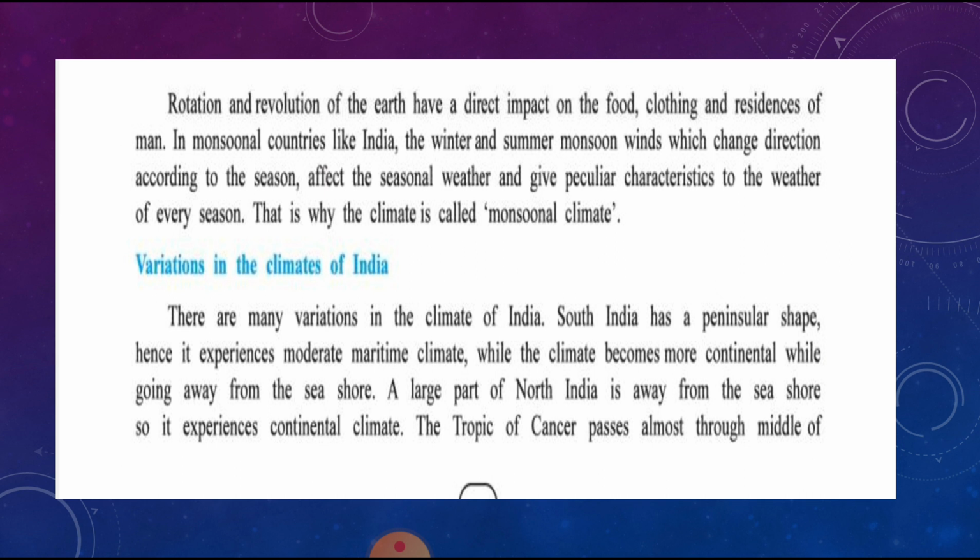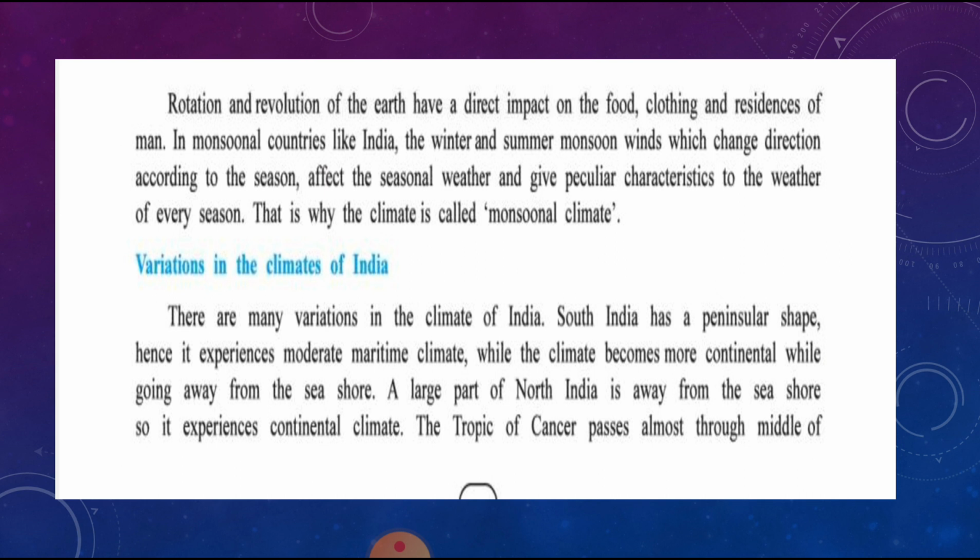Rotation and revolution of the earth have a direct impact on the food, clothing, and residence of man. The climate of a particular place is influenced by a variety of interacting factors. Because of the rotation and revolution of the earth, there is a direct impact on the food, clothing, and shelter of man.